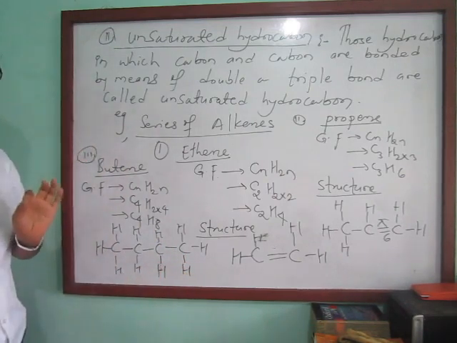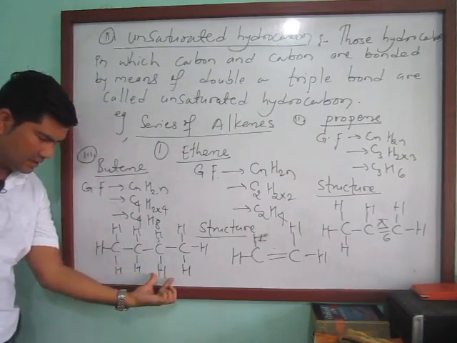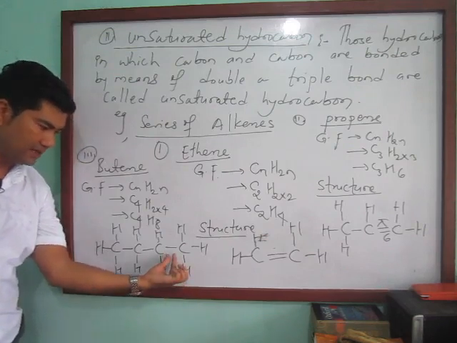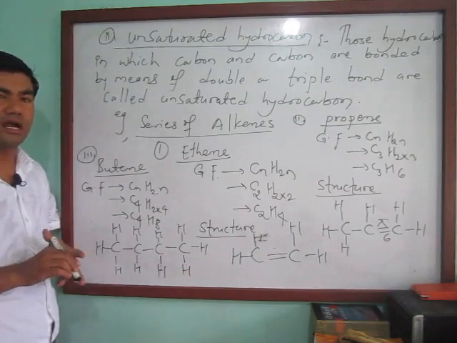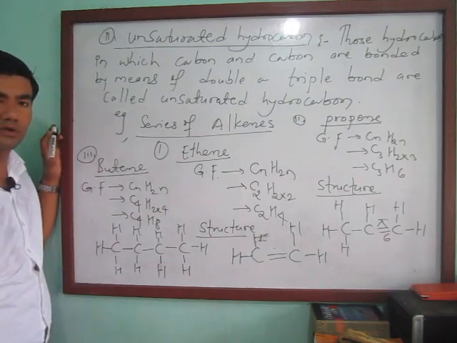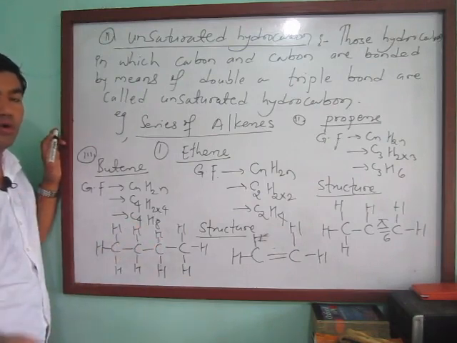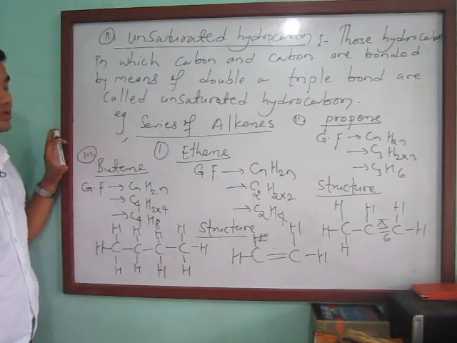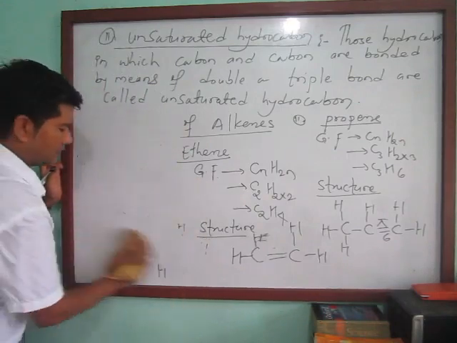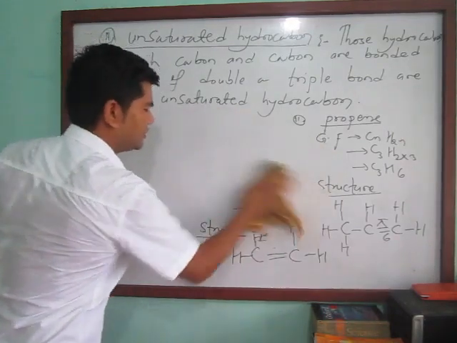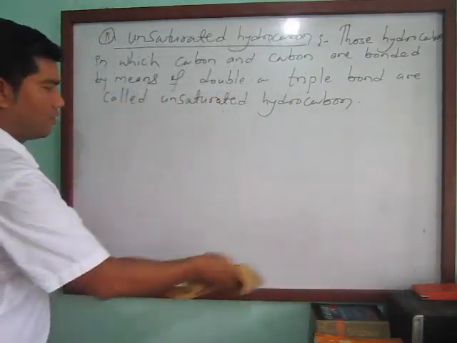So one thing to remember, one thing figure out please: we can add hydrogen here by breaking the pi bond. So we can convert unsaturated hydrocarbons to saturated hydrocarbons by breaking the pi bond, which means we can add more hydrogen into unsaturated hydrocarbons. Similarly, let's see another example. For unsaturated hydrocarbons, there should be a double or triple bond.